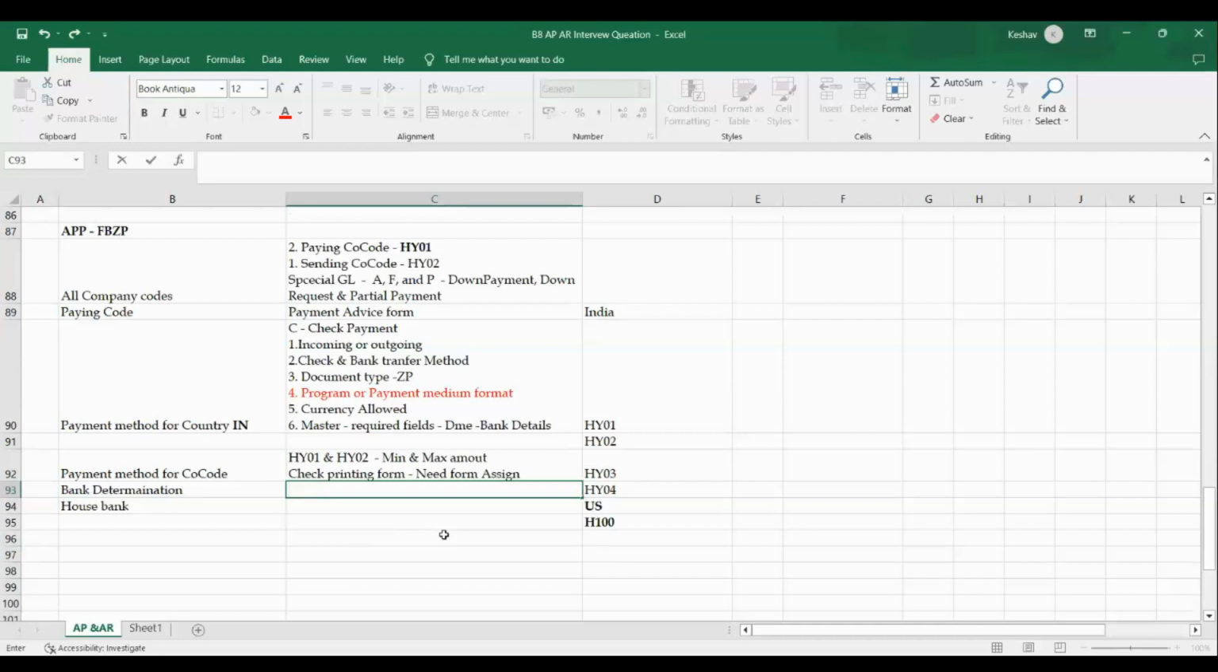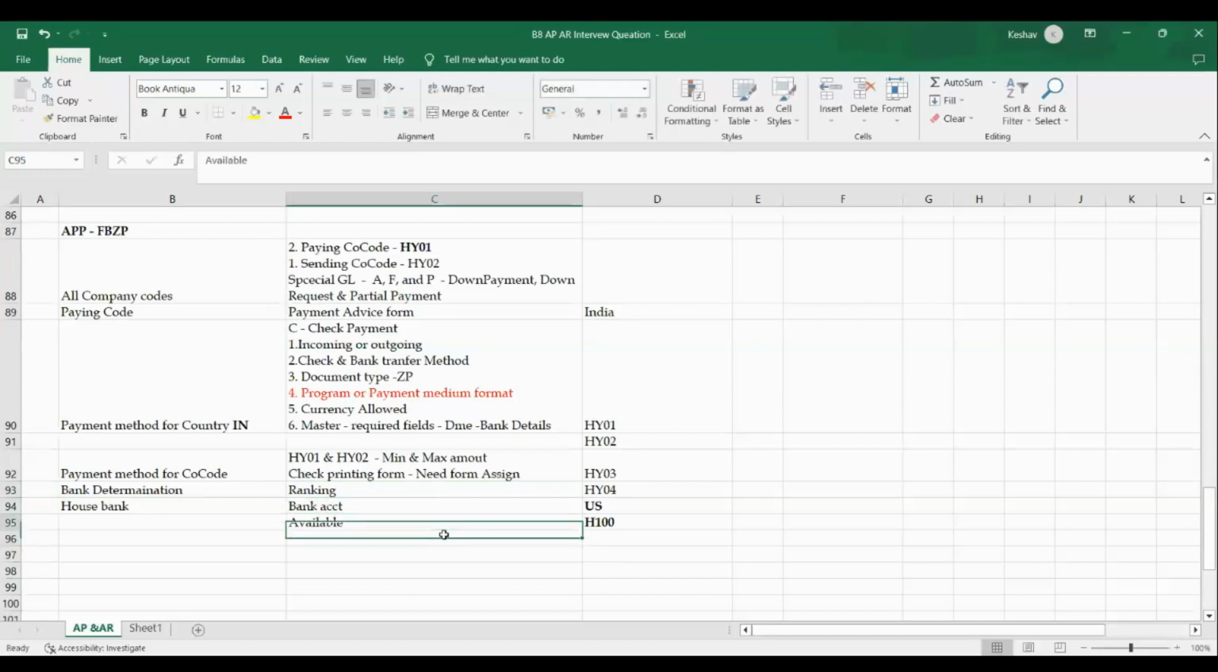So in bank determinations, actually there are three things we need to specify. One is the ranking order, another is the bank account, what accounts we are using. Next is the available amounts. So the ranking order is important, it will help us simply.